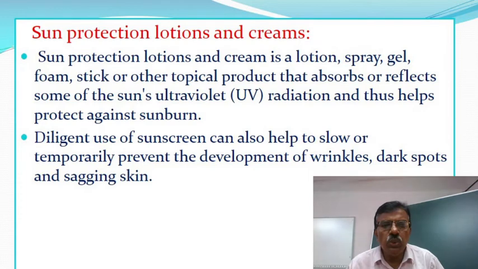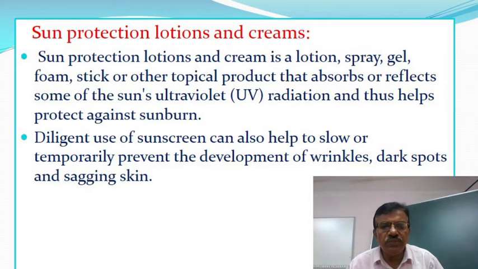Sun protection lotions and creams. Sun protection lotion and cream is a lotion, spray, gel, gel foam, stick or other topical product that absorbs or reflects some of the sun's ultraviolet radiation, thus helping protect against sunburn.